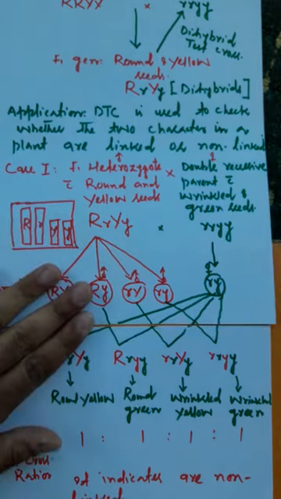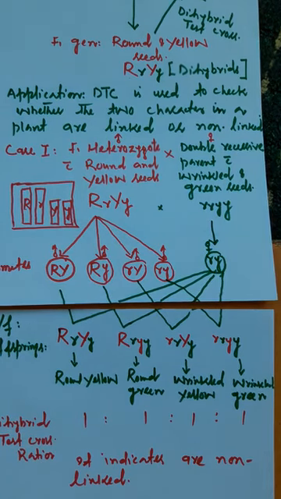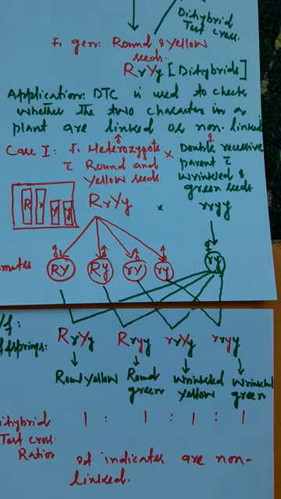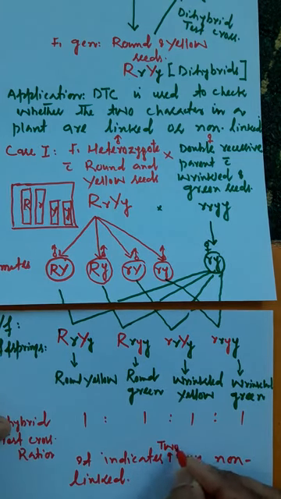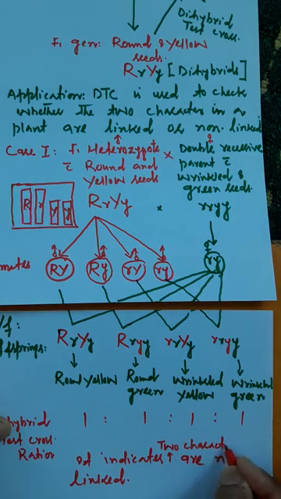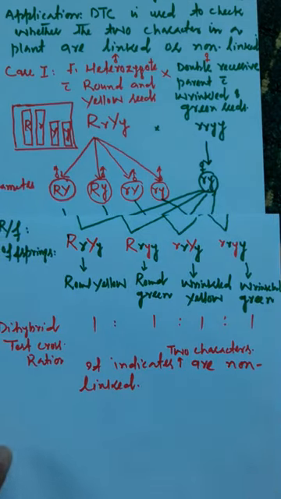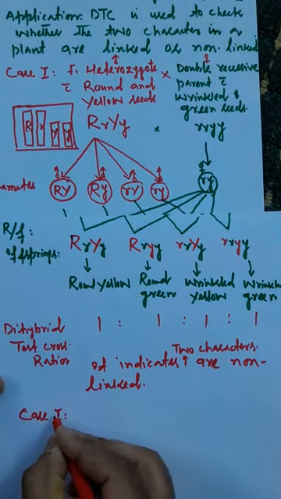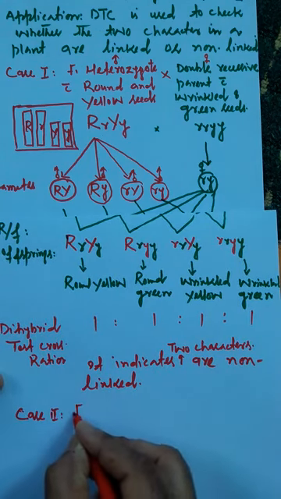Now we will start here the case second. Once again, the dihybrid test cross you did in case first and the ratio you got was 1:1:1:1, and this indicates that the 2 characters that were under consideration are non-linked. Now we will start here the case second. In case second, again you will perform a dihybrid test cross. The same we will do here.